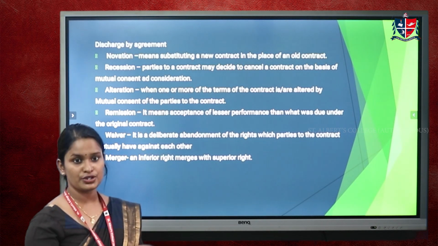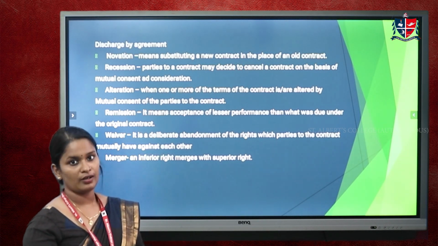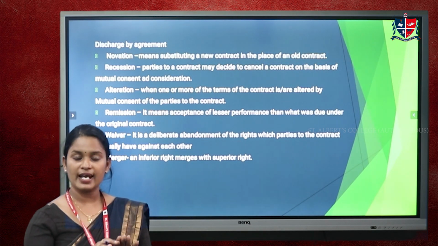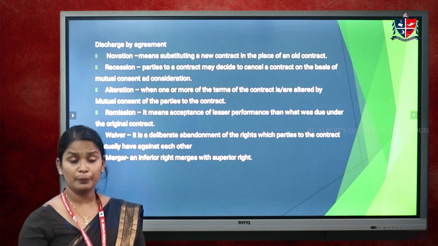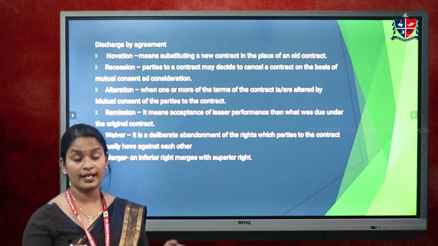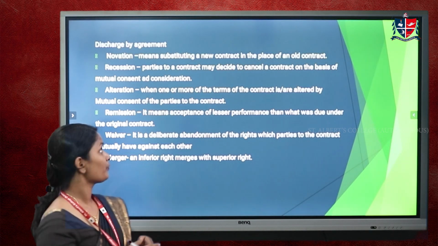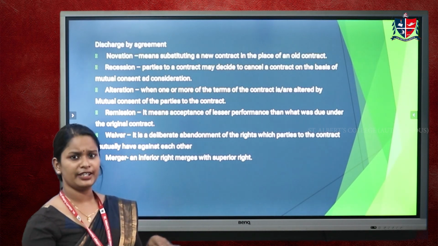Then the next one is rescission. Rescission means cancellation. When both the parties cancel their contract with mutual consent, it is rescission.